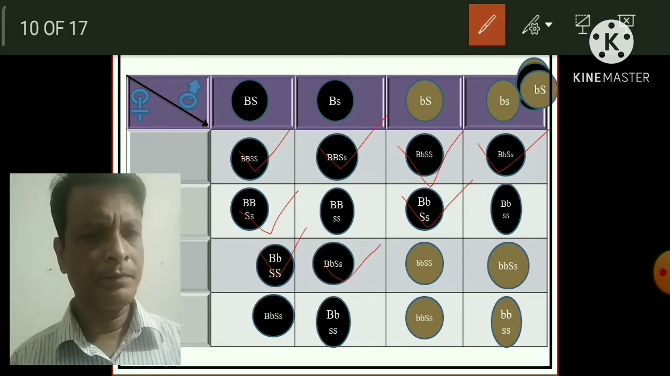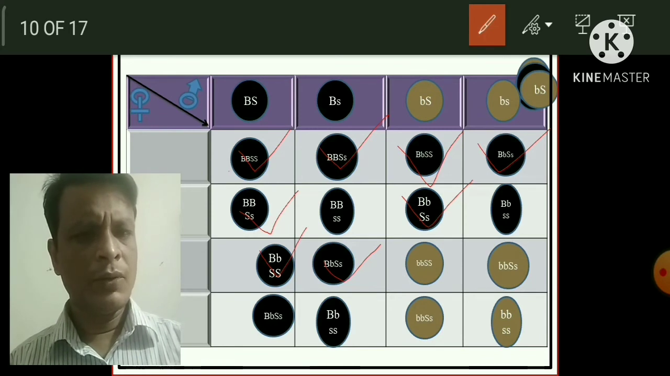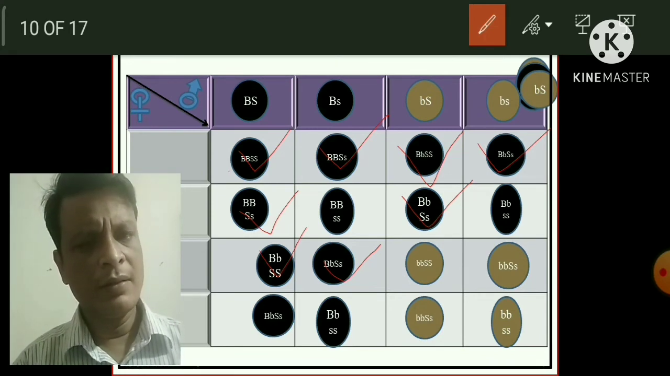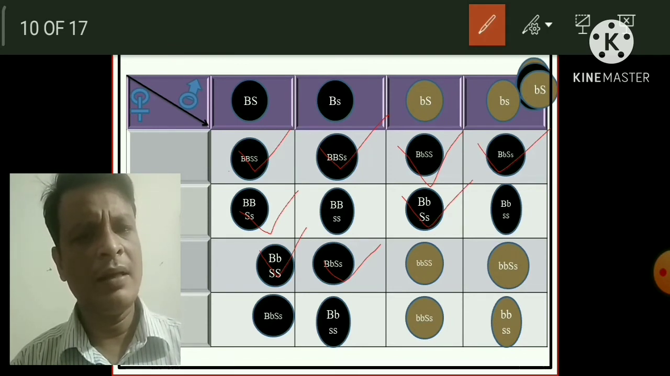This 9. So if you look at this genotype very clearly, then you can easily understand why these are black colored and short haired, because capital B gene is responsible for black color, and the capital S gene, the dominant gene, is responsible for short hair. That's why out of 16, these 9 offspring will be black color and short hair.